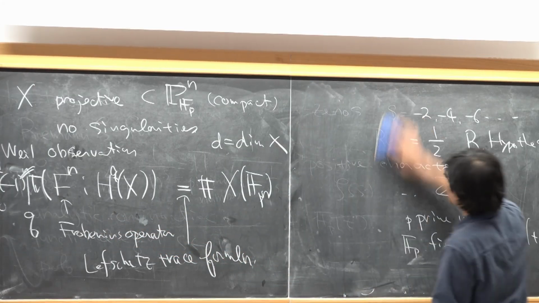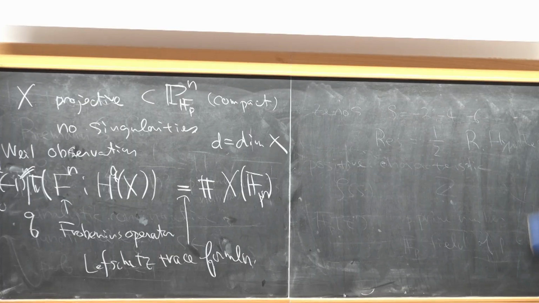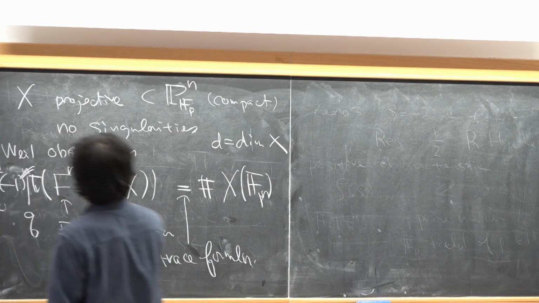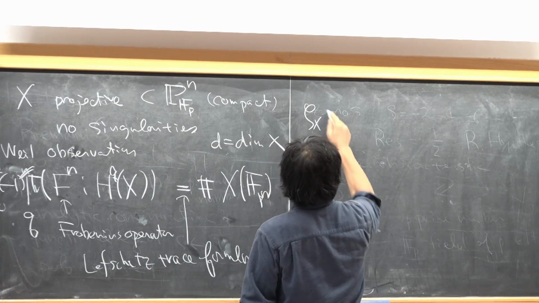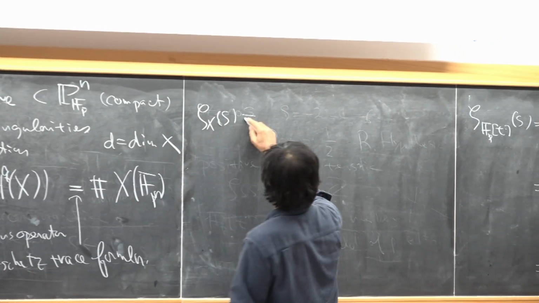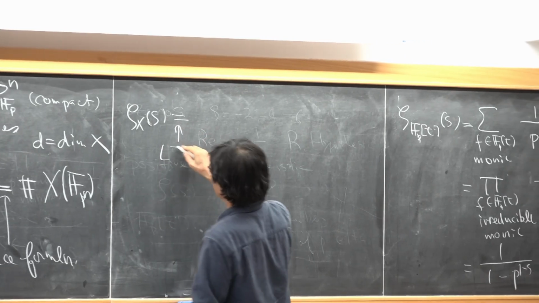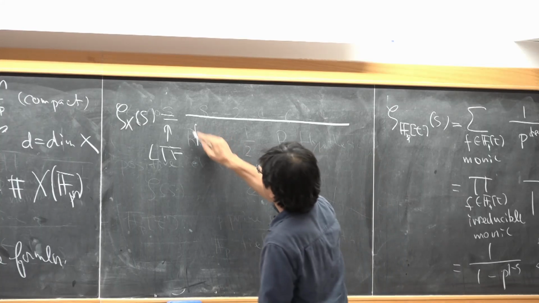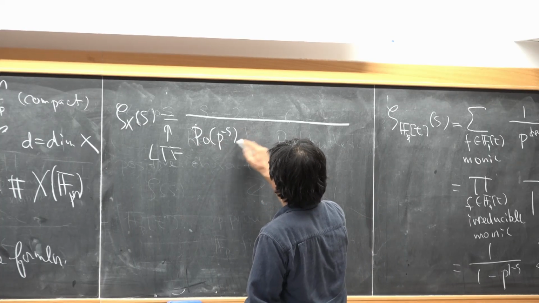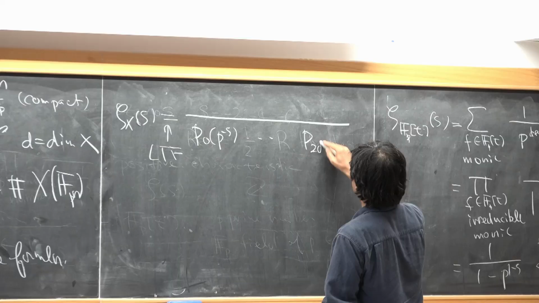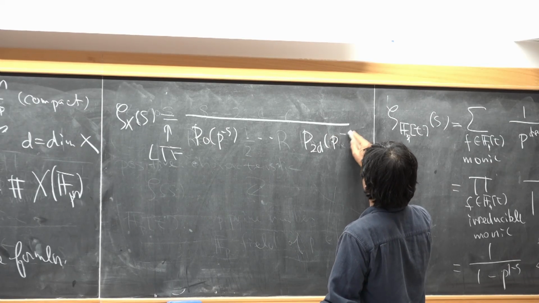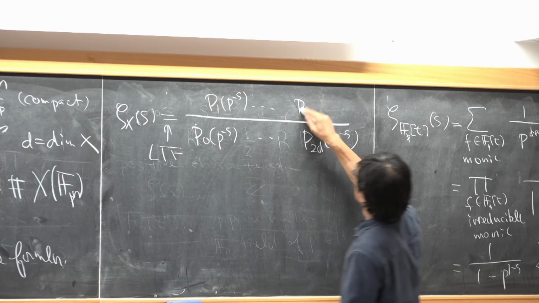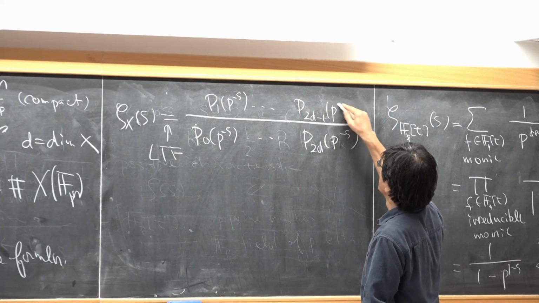And this has the implication that this zeta function, in this case, is the consequence of this formula. So we have such an expression.